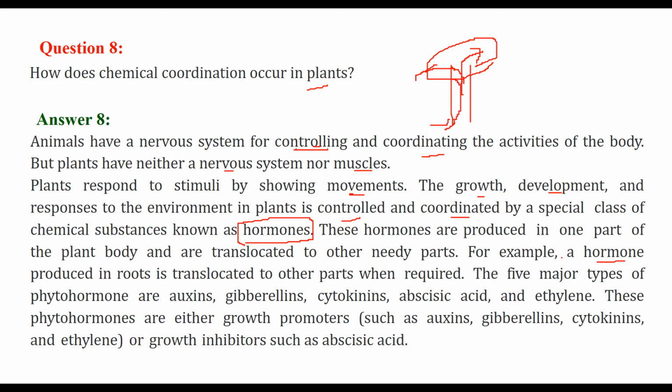There are 5 major types of phytohormones, the plant hormones. They are auxins, gibberellins, cytokinins, abscisic acid and ethylene. They can be growth promoters, they can be growth inhibitors. So auxins, gibberellins, cytokinins and ethylene are growth promoters, and abscisic acid is a growth inhibitor.